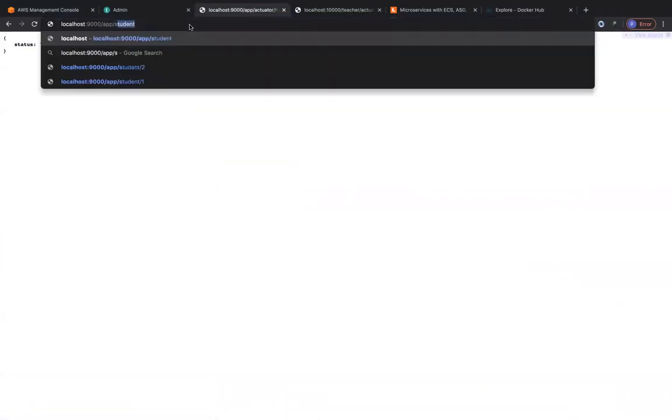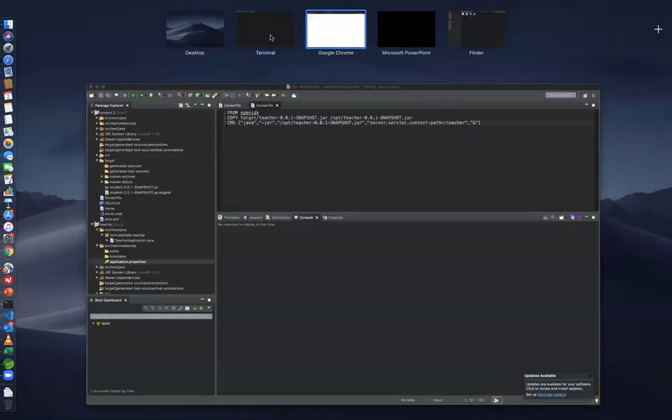So let's try the student endpoint. Brilliant. So whatever we had in our schema.sql is displayed over here. Excellent. So we have it running from the Docker side of things. Similarly, let's run the teacher.